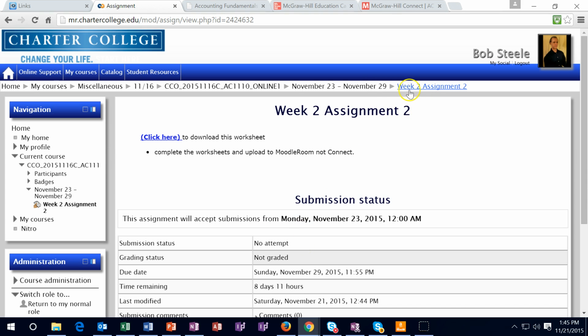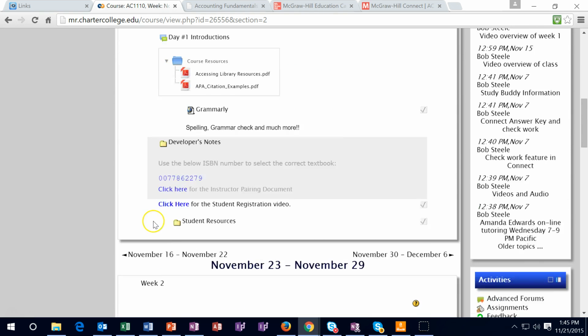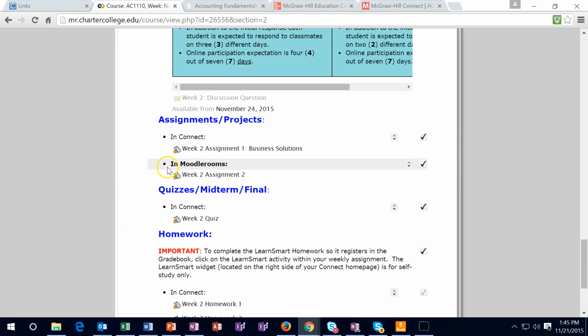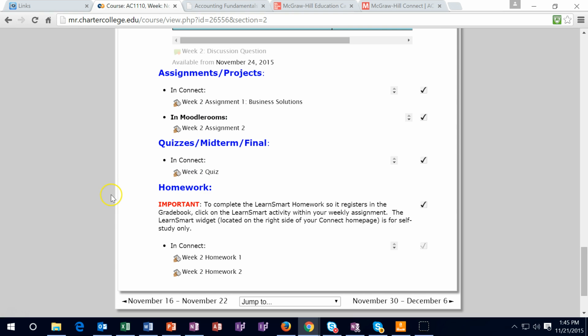And I'm going to go back to the cookie trail up top here. Now, if you haven't done that for week 1, if you uploaded it to Connect by accident, I won't mark off for that because we're trying to get used to this system. Just in week 1, there's a Moodle Rooms assignment, upload it here, not to Connect, and I'll update the grades.